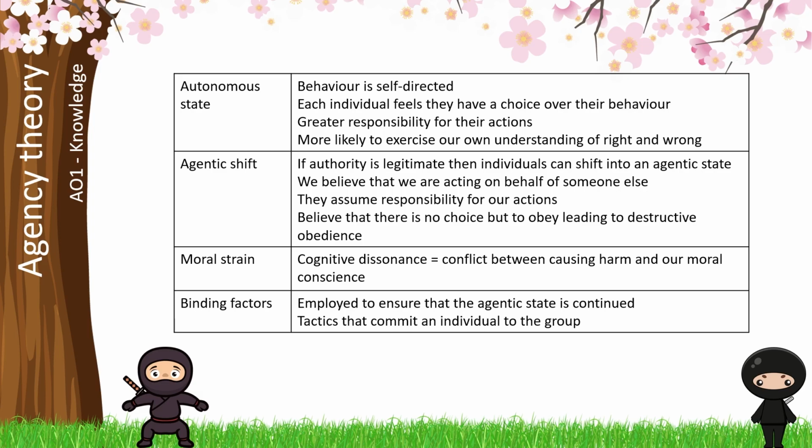Most students often forget to explain moral strain and binding factors. When we're talking about moral strain, if we're feeling fancy, we can use the term cognitive dissonance. This means that there's a disconnect between the causing harm and our moral compass, and that we feel a sense of conflict about that. In order to reduce moral strain, we have binding factors. These are things that connect us to the group, ensuring our obedience.